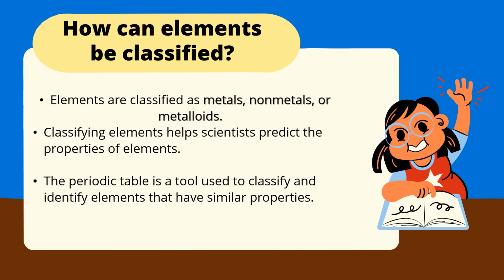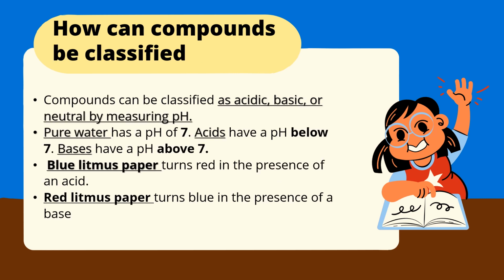So let's talk about each one in detail. We'll talk about the element. Elements are classified into metals, non-metals, and metalloids. Classifying the elements helps scientists predict their properties. When we say metal, it's a good conductor. When we say non-metal, it's a bad conductor. For example, the periodic table is the tool used to classify and identify the elements that have similar properties. So we use the periodic table to classify the elements.